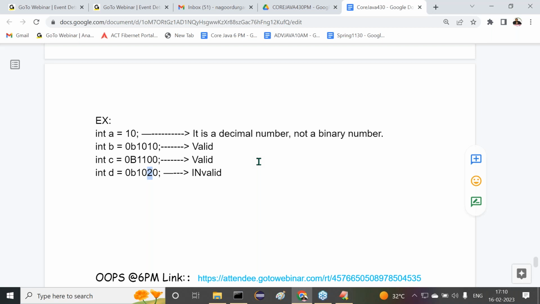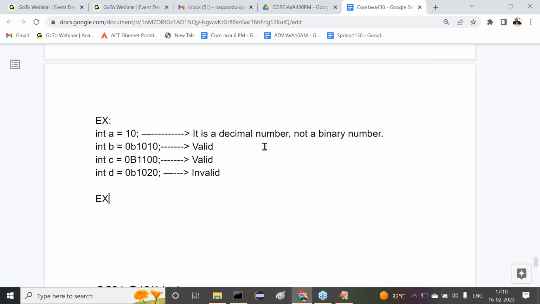That's why here we are providing an invalid case. This is what I'm telling you. Right, sir. This is about binary numbers. Simple. I want to go with one example here. A simple program. I want to show some proof there. Observe carefully.